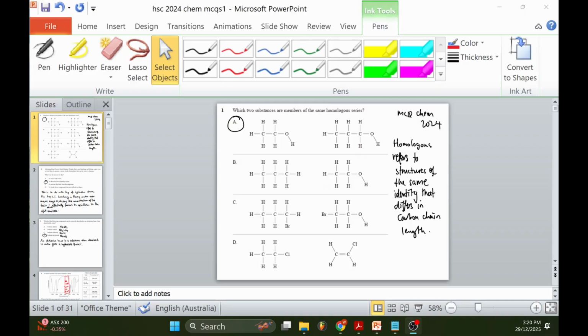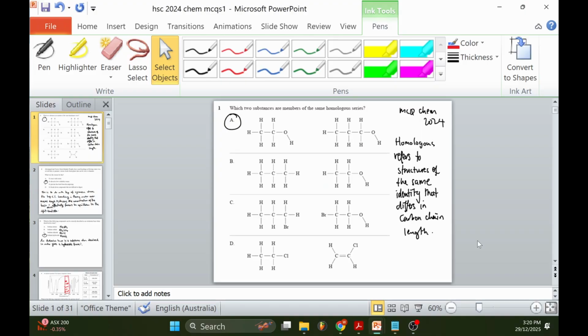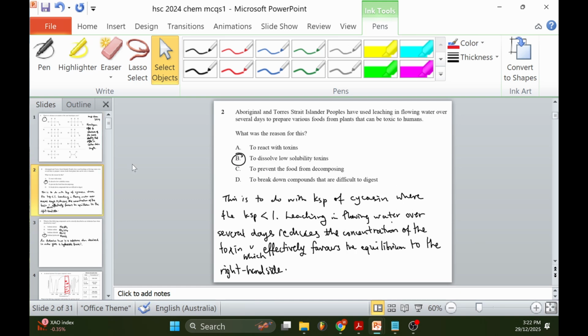Multiple choice chemistry 2024. Question 1. Which two substances are members of the same homologous series? The answer is A. Homologous refers to structures of the same identity that differ in carbon chain length. So only A is of the same functional group. Both are alcohols.